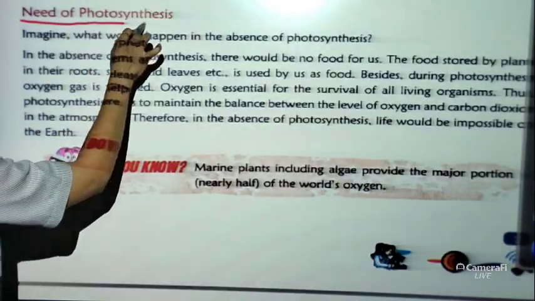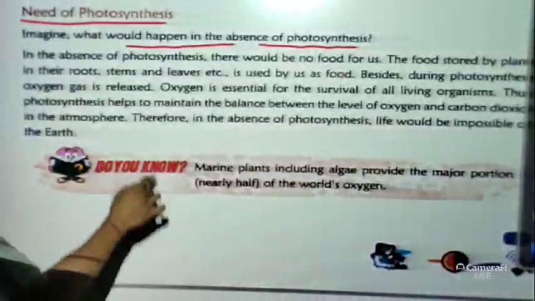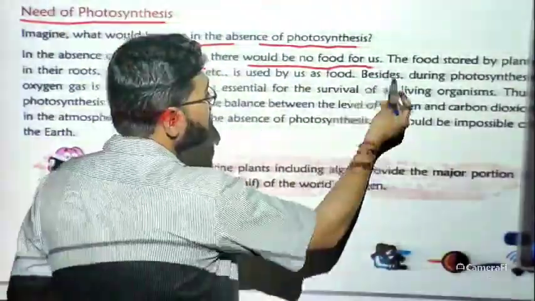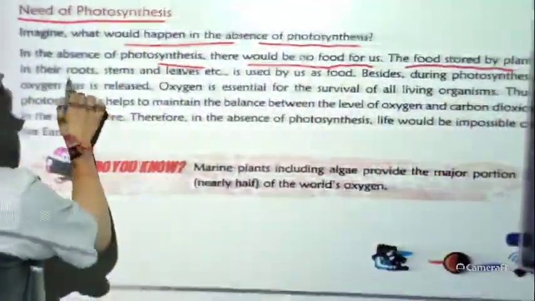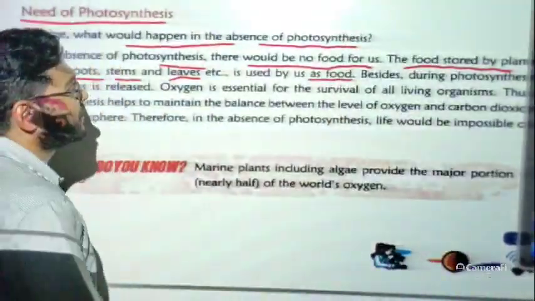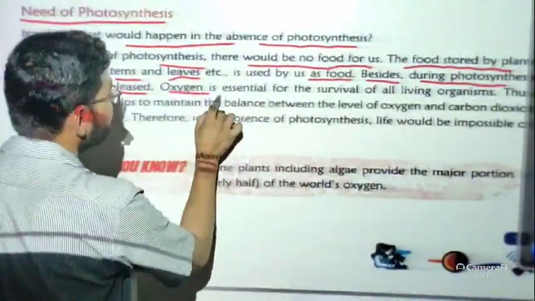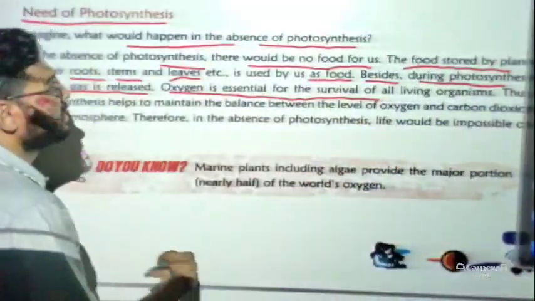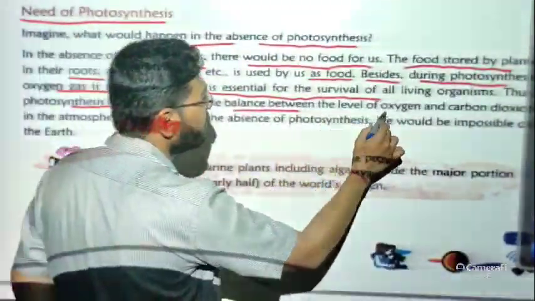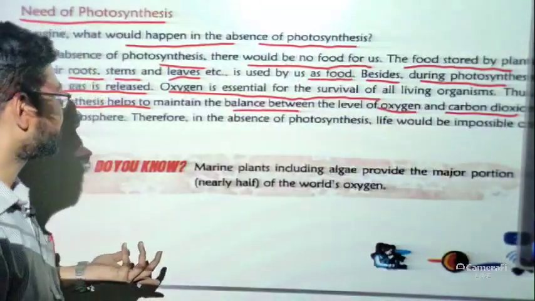So basically, the need of photosynthesis. What is the need? Imagine what would happen in the absence of photosynthesis. There would be no food for us, because the food stored by plants in their roots, stems and leaves is used by us as food. Besides, during photosynthesis, oxygen gas is released, and oxygen is very essential for our survival. Thus, photosynthesis helps to maintain the balance between the level of oxygen and carbon dioxide.